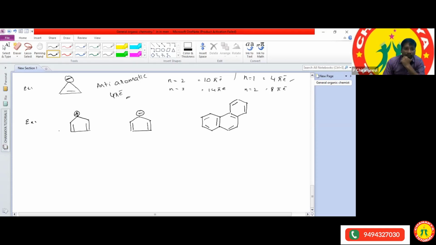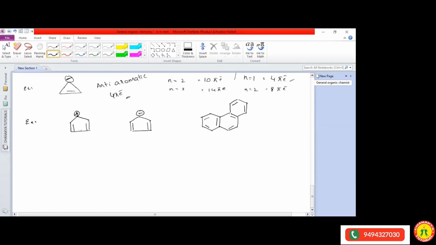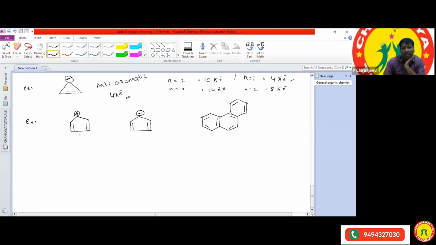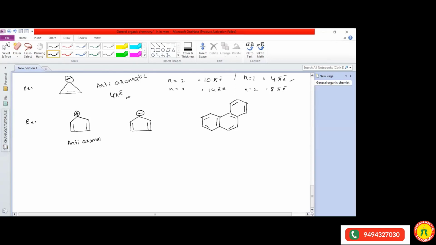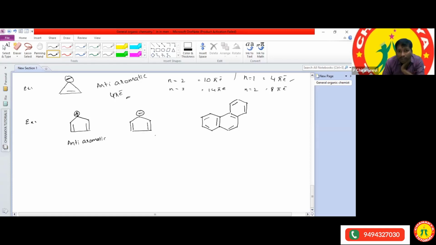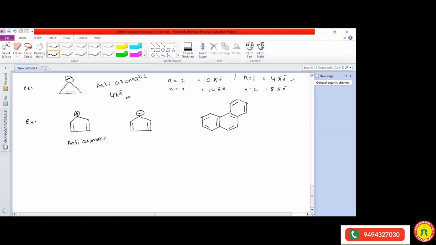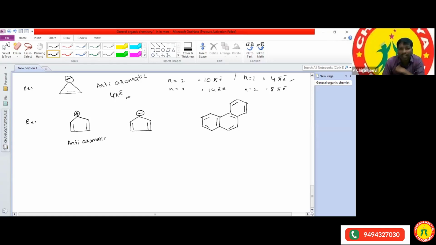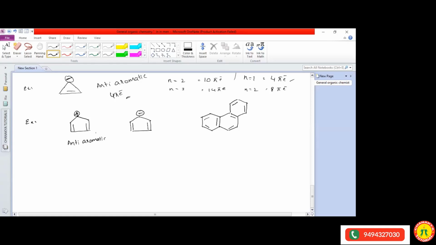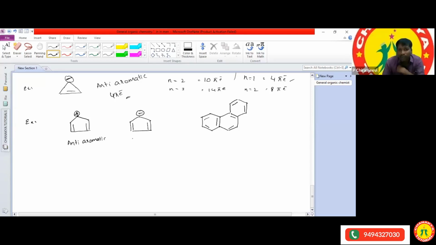Anjan, first example. Aromatic, non-aromatic, anti-aromatic? Is it anti-aromatic, sir? First one is anti-aromatic. I also think it's anti-aromatic. Samita, which one? First one is anti-aromatic. Very good. Next. Second one is aromatic.